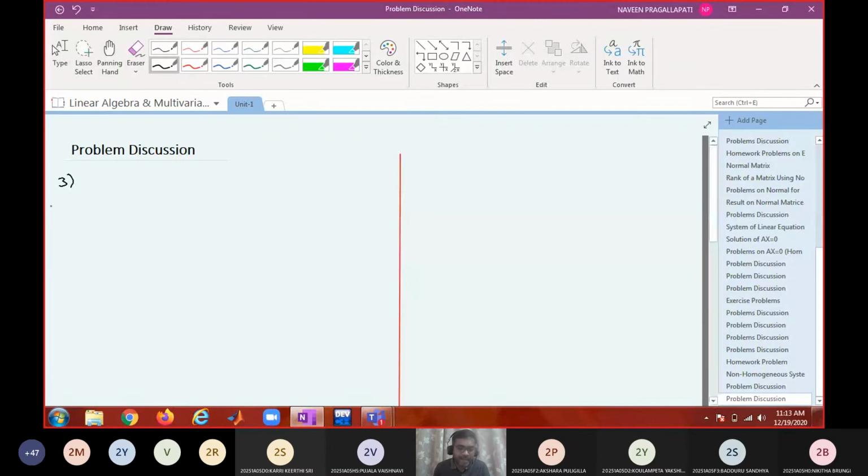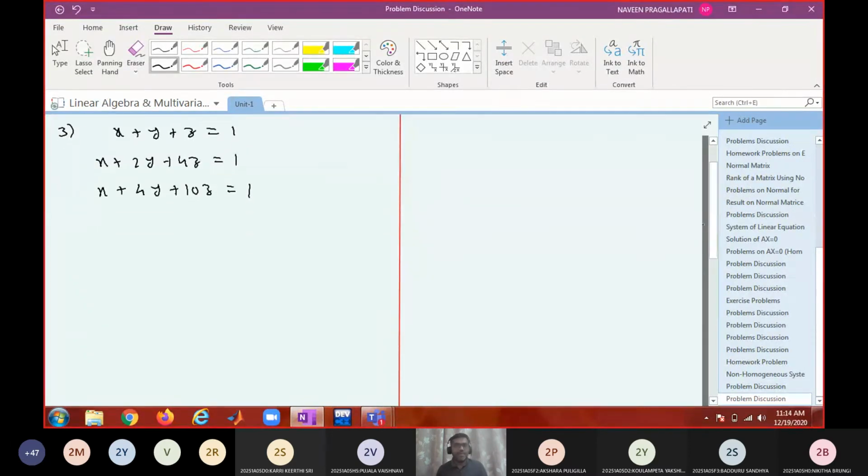Okay. Take this problem. X plus y plus z equal to 1. X plus 2y plus 4z equal to 1, and x plus 4y plus 10z equal to 1. Now test for consistency first, then you tell me the solution.